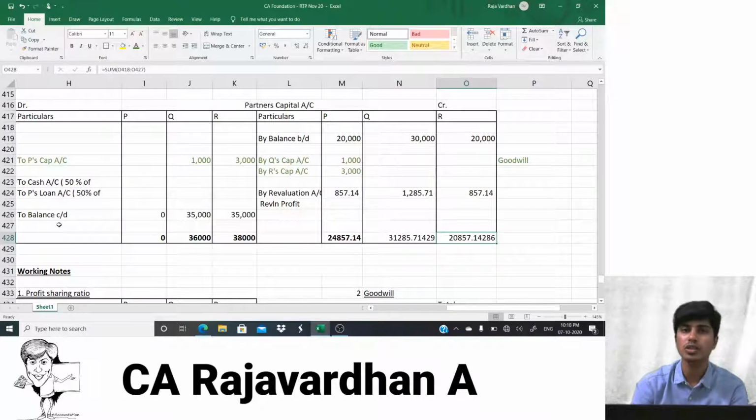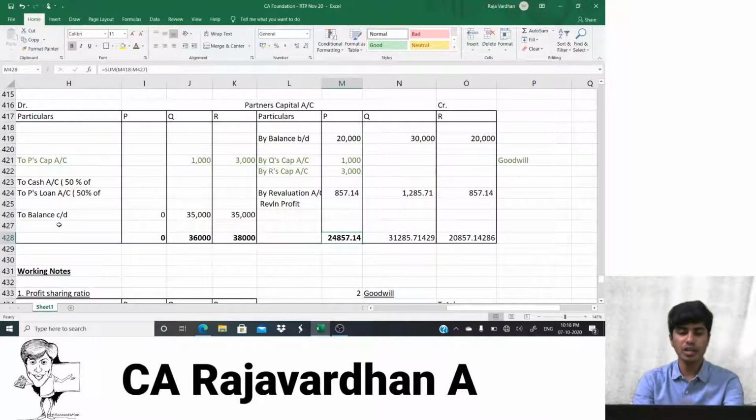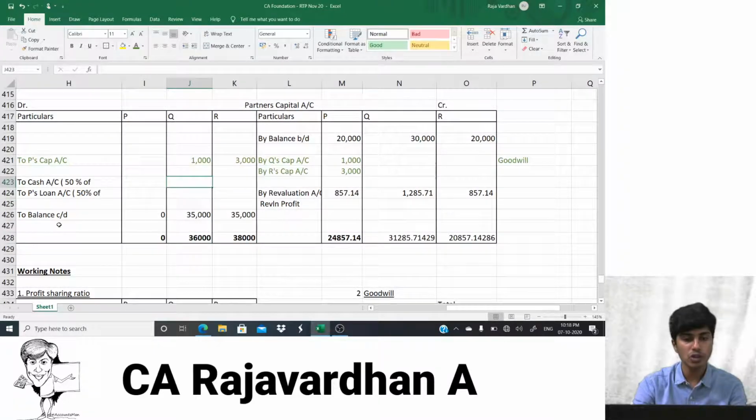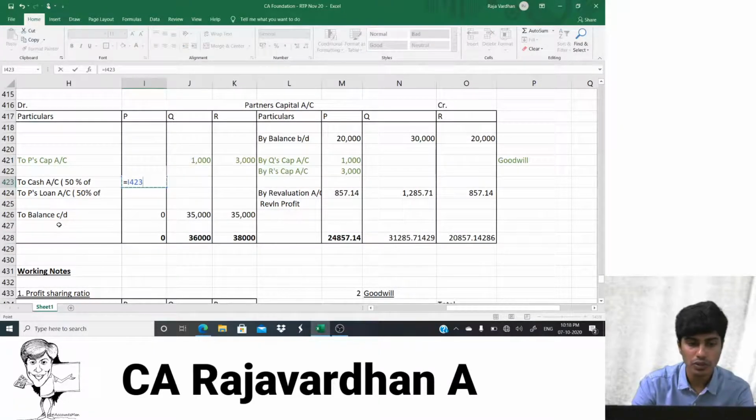So obviously the totals on the credit side are more, the totals on the debit side are less. Okay, it depends upon problem to problem. So here 24,857.14 is payable to P. So what will I do? 50% of it will be paid now, is equal to 50% multiplied by which amount? This amount.